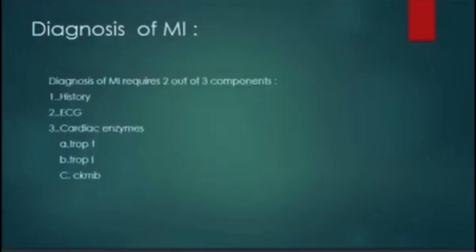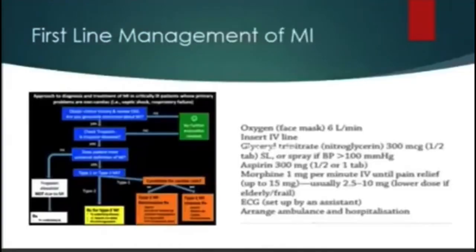Diagnosis of myocardial infarction is very important for an AMC question. Here we show the history and the investigations. Most important are troponin I, troponin T, CK-MB, and ECG. First-line management of MI is also written very well in John Murtagh, and questions came from this site. This is very important, guys.